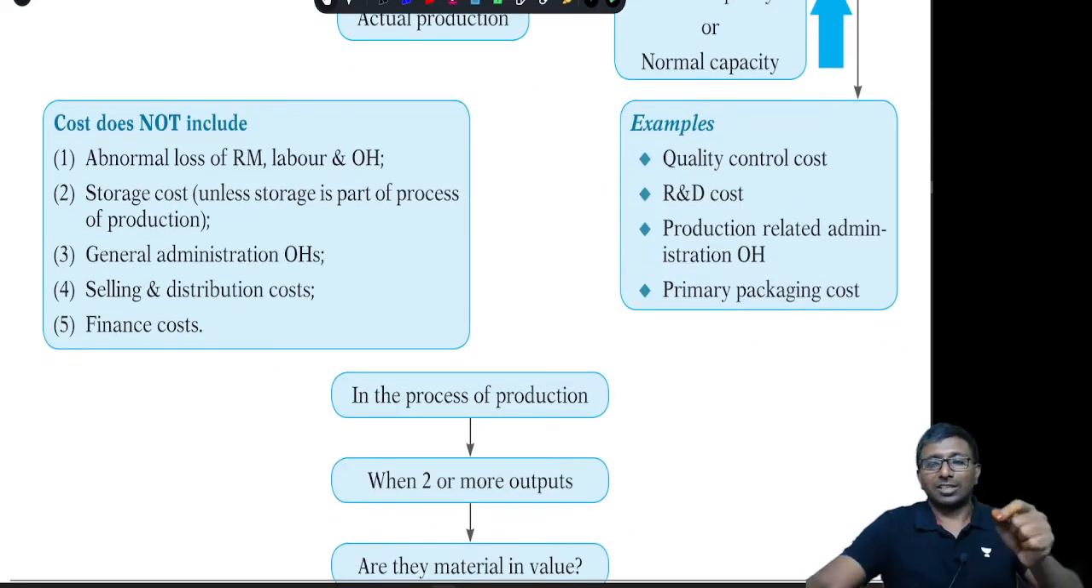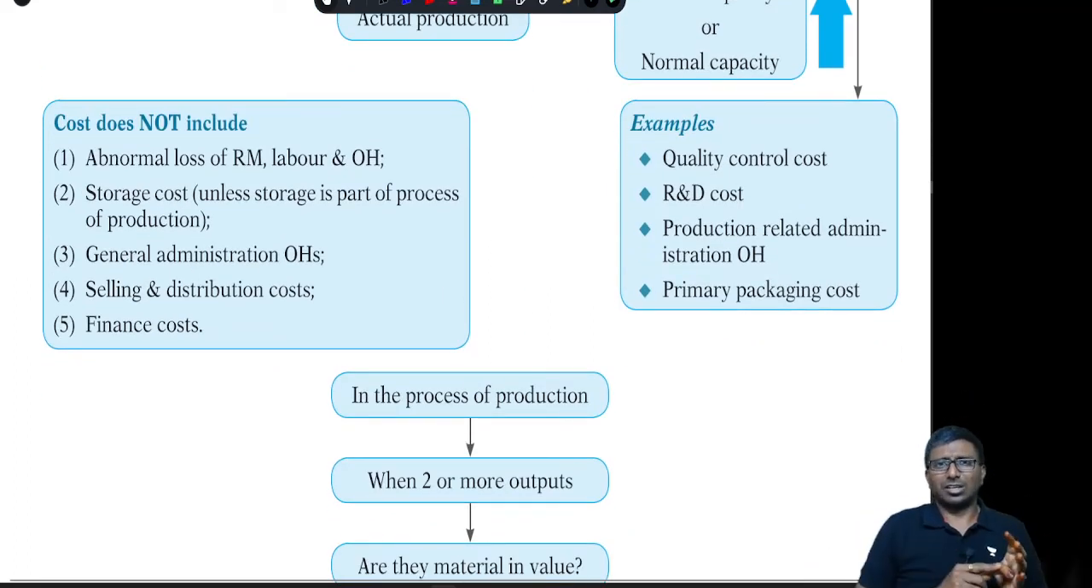The cost does not include general administration overhead, selling and distribution overhead, abnormal losses, and storage cost, I mean godown cost. Whether you keep raw material or finished goods in it, it is not part of the cost, because storage does not add any value. You keep a lot of raw material or a lot of finished goods in your godown, that does not increase any value to your inventory.